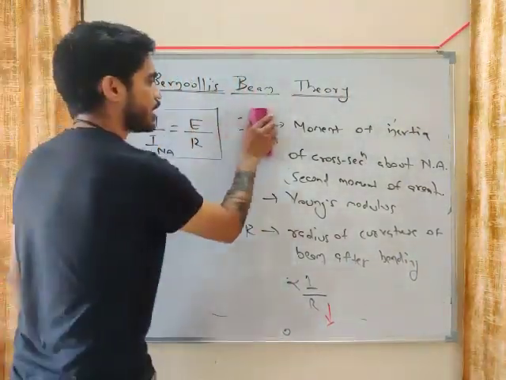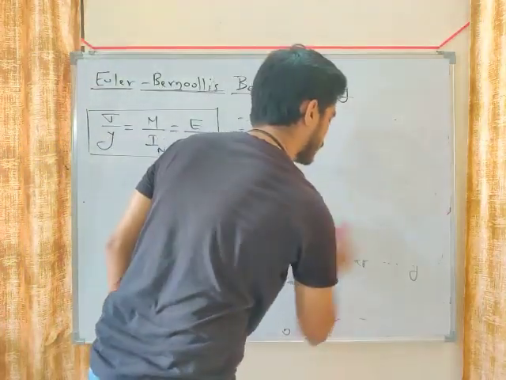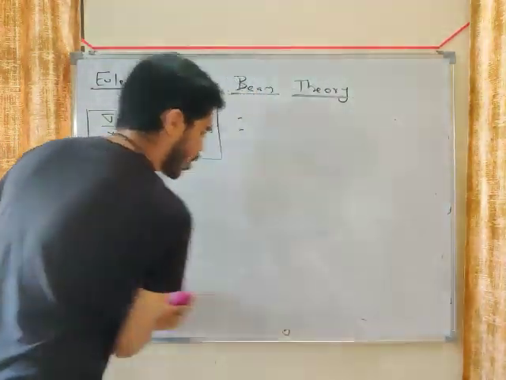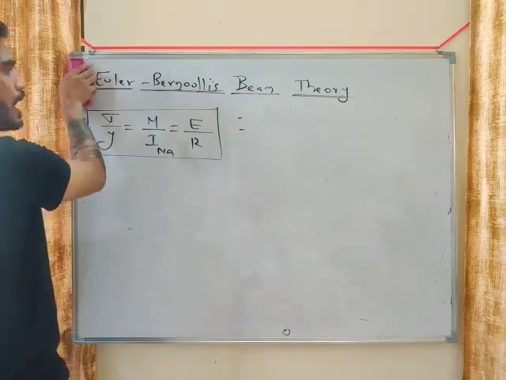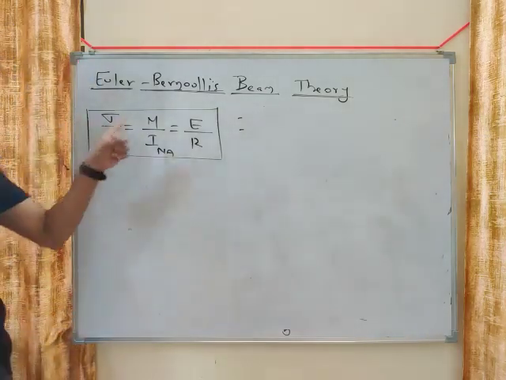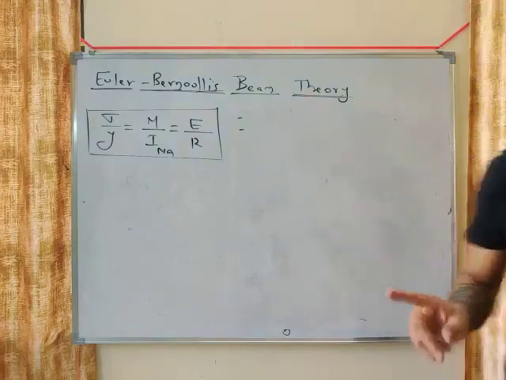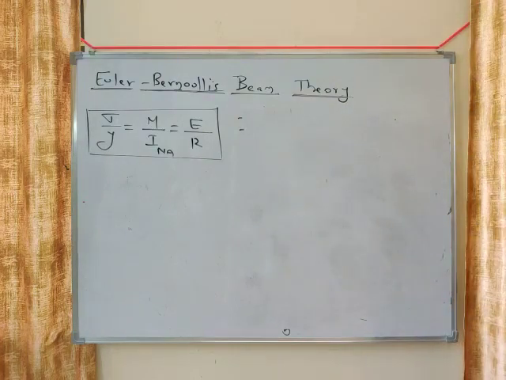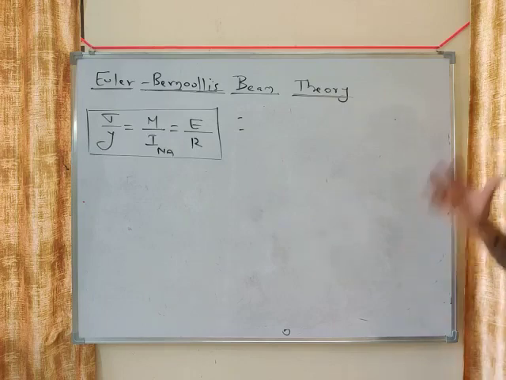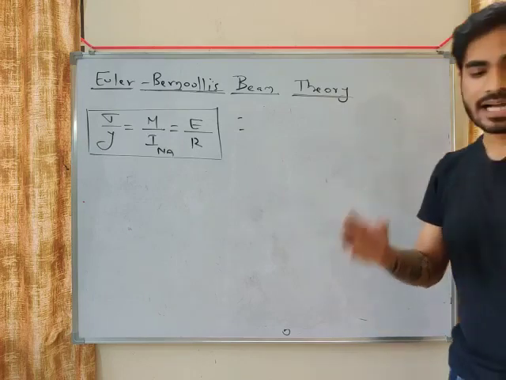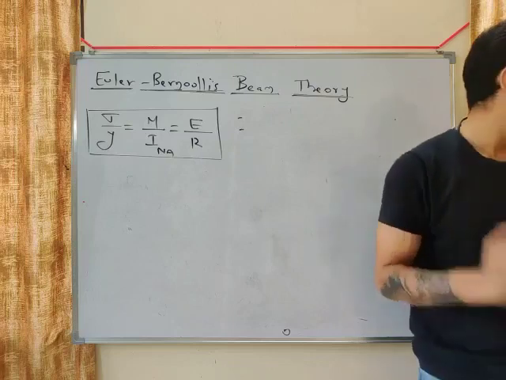Sigma by y equals M by I equals E by R, and we saw the meaning of all the different parameters in this equation. So remember this equation, sigma by y equals M by I equals E by R, my friend. Now, moving on, we will start to calculate the bending stress.